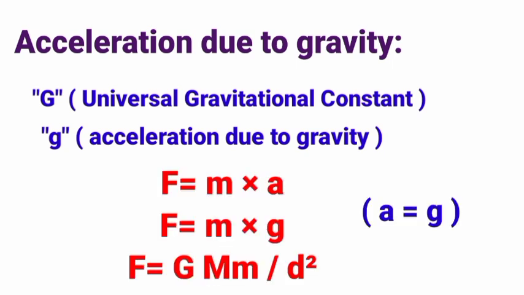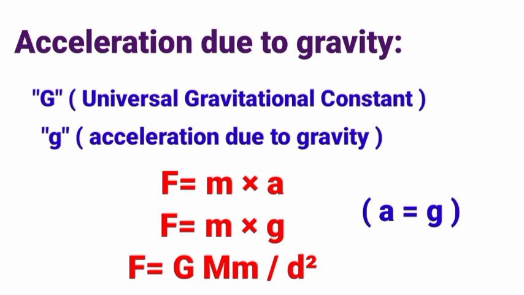we know that F equals mass into acceleration. Here a is the acceleration. Now if we involve gravity, then a equals g. We replace acceleration with gravity, that is F equals m into g. In the place of a, we should write g. So that's why we have taken F equals m into g.